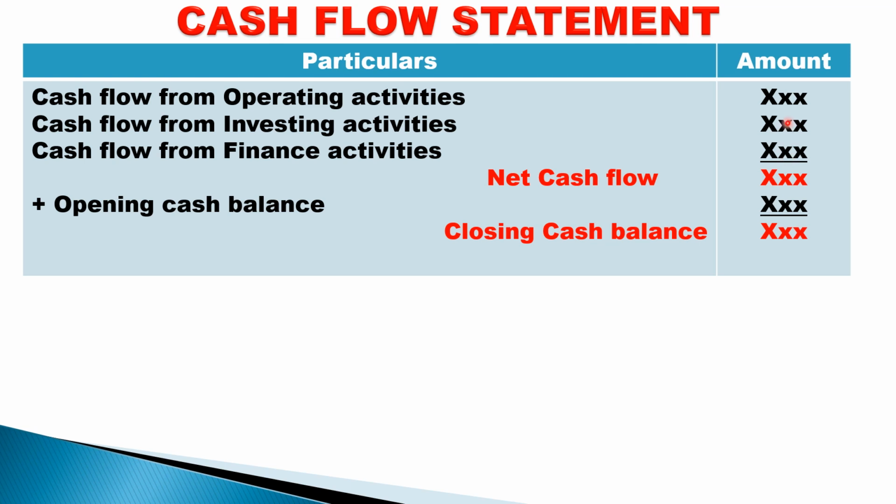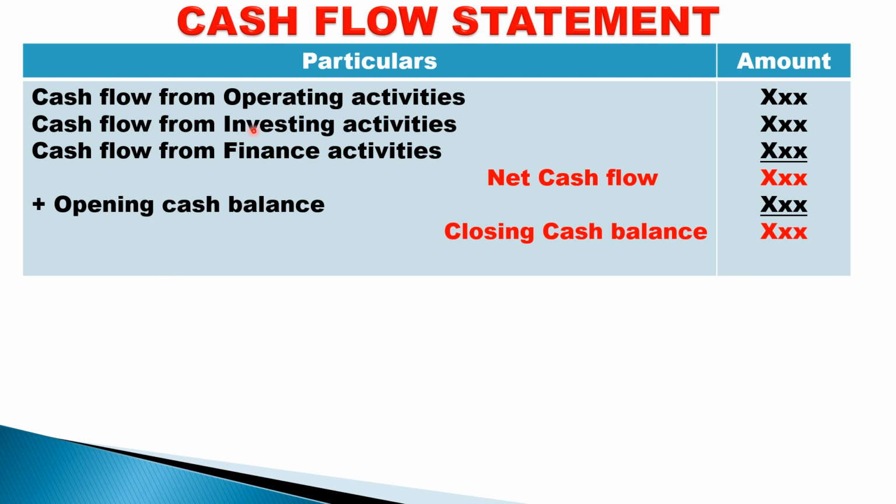So sometimes some activity may be minus, some activity may be plus. So take all the three, you get net cash flow. Add opening balance of cash given in the question. The resulting answer should be the closing cash balance given in the question. If it matches with the closing cash given in the question, then your answer is said to be correct. Otherwise, your answer is said to be wrong.